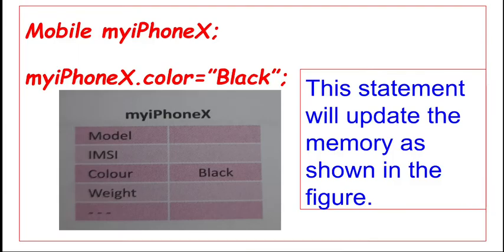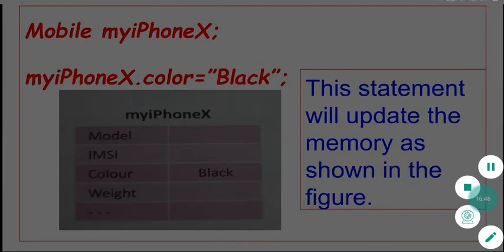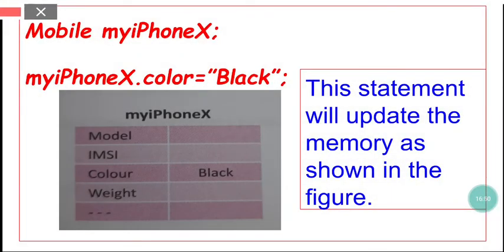Now the next way in which we can send a message to an object: suppose I have used this statement, Mobile, which is the name of the class, and now I have created a new object, myiPhoneX. What is the name of my new object? myiPhoneX.